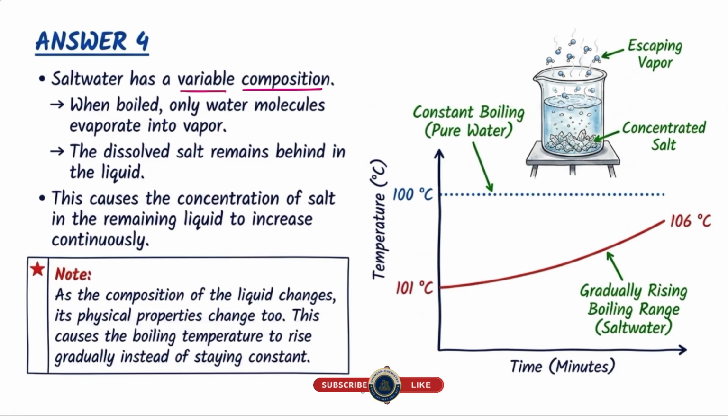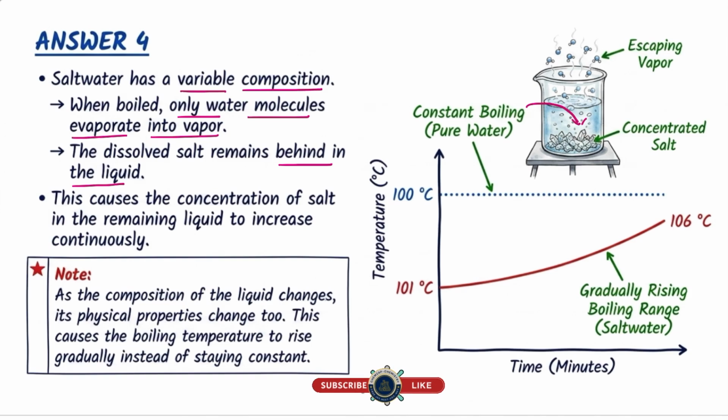There is a different amount of dissolved salt present in salt water. So when you boil it, what will happen? Only water molecules will evaporate and convert into the vapor state. So the dissolved salt will remain behind in the liquid. Because of this, the amount of salt dissolved in water will increase continuously, right?